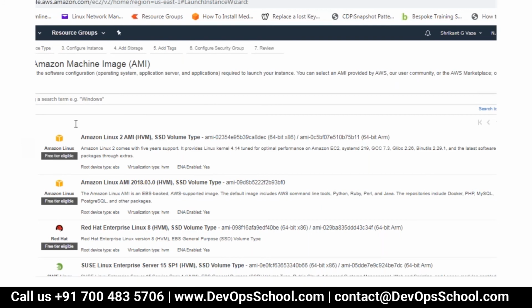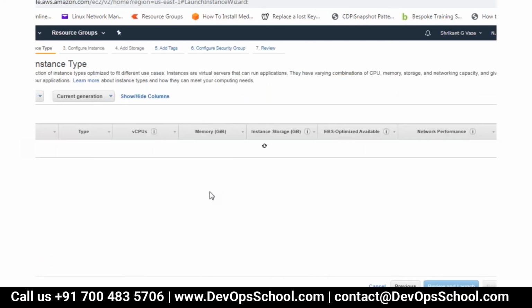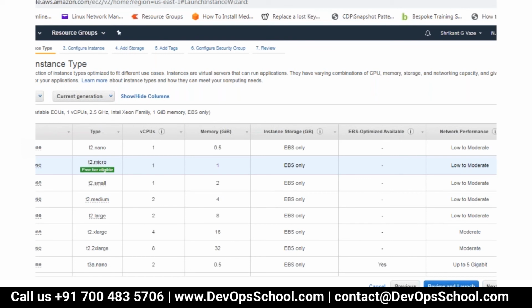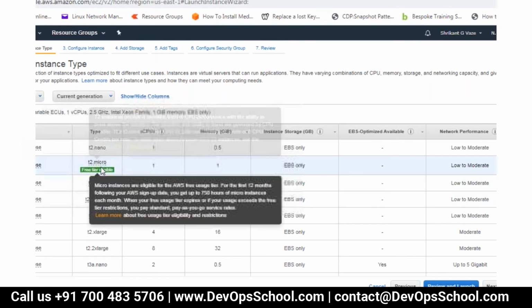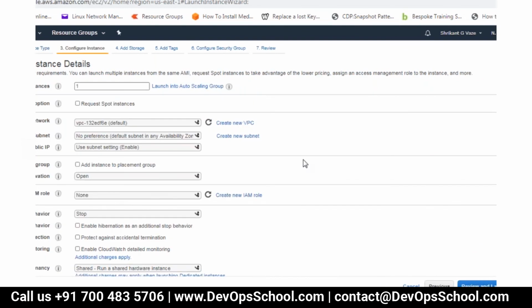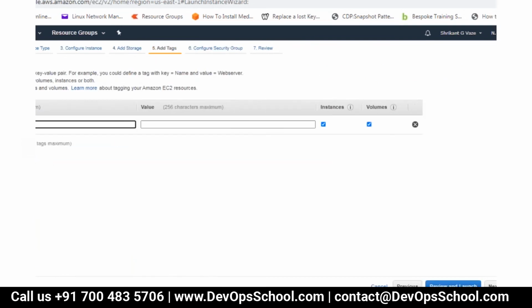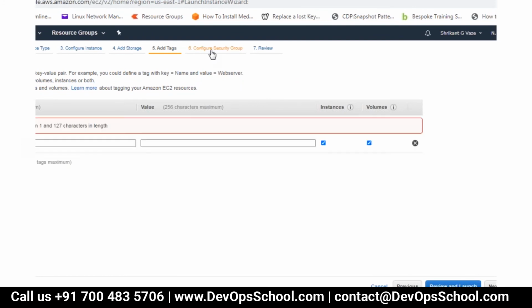Okay. So just use the first AMI. First AMI, T2 micro. Don't change any settings here. General purpose T2 micro. On the configure instance, don't change anything. Go by default. On the add storage, go by default. And on the add tags, add a tag, put a key as name, any your name, so that you can identify your instance.